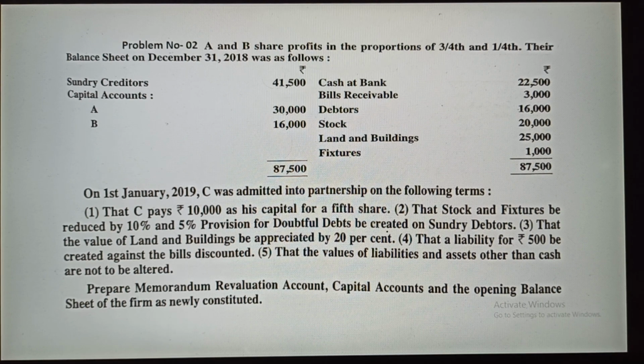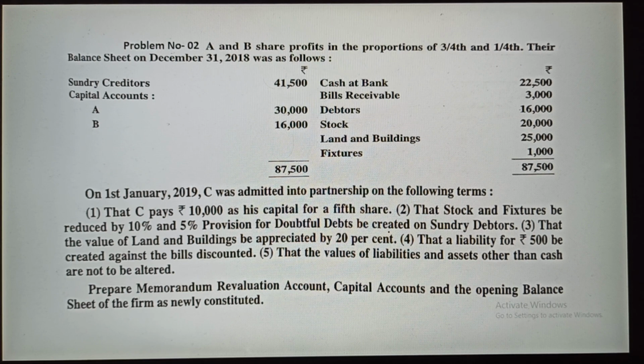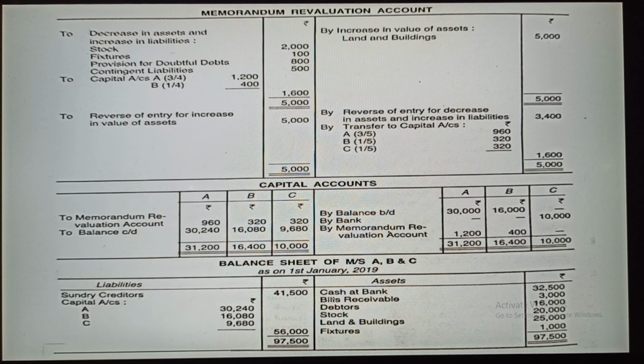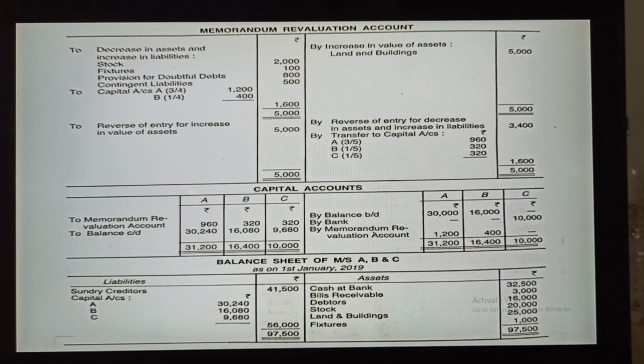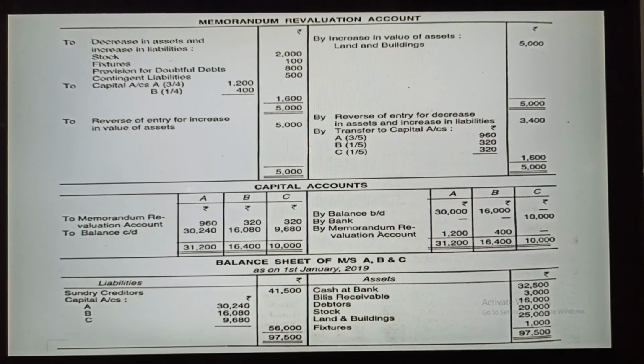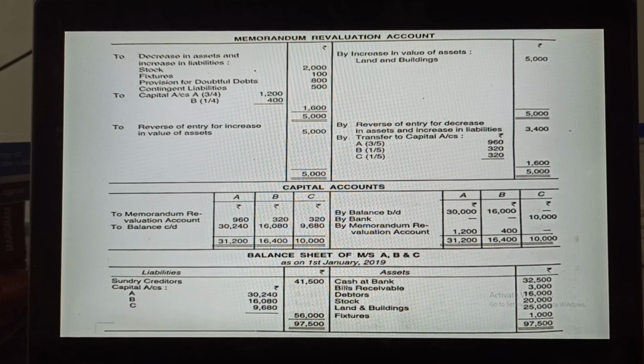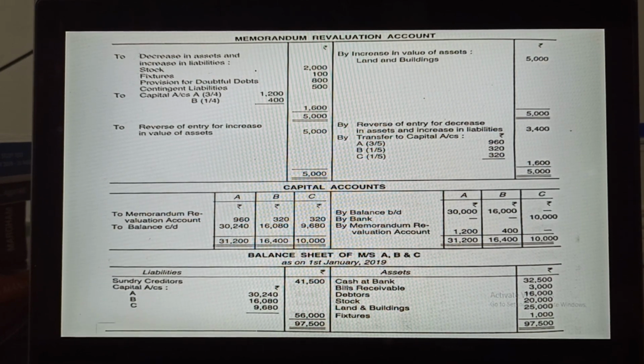Here the journal entry is not asked, so we will not focus on that. You can create it the same way as before. I'm directly going to create the ledgers for the memorandum revaluation account, capital account and opening balance sheet of the firm as newly constituted. Here there are three accounts: the memorandum revaluation account, the capital account and the balance sheet of Messrs A, B and C as on 1st January 2019. Let's see what the changes are.